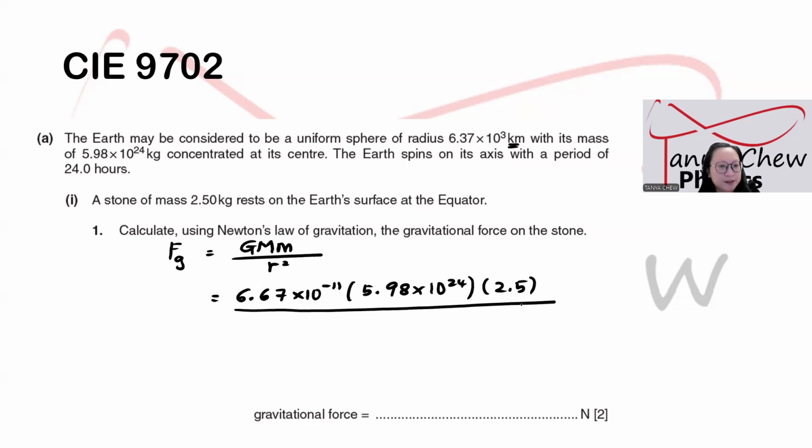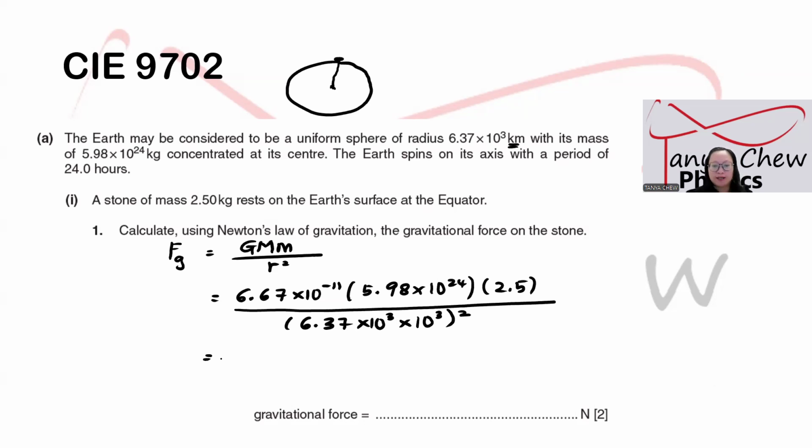Divided by the distance between Earth and the stone. And then I want you to see this. This is the Earth. This is a small stone on the surface of the Earth. So the distance from the center of the stone to the center of the Earth actually is the radius of the Earth. Measure from center to center because the stone is resting on the surface. That is why the distance will be the radius of the Earth, 6.37 times 10 to the power of 3. And kilometer, you have to change to meter: 10 to the power of 3, or you times 1,000, and then just square it.